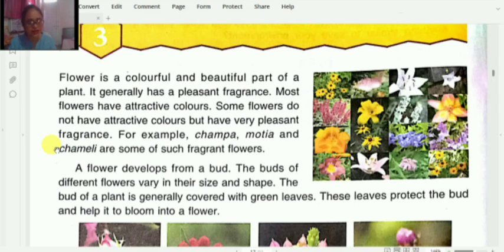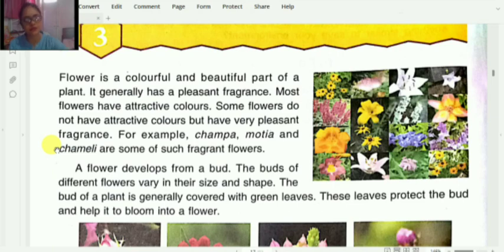Roses are red, violets are blue. Have you heard this? Yes, there are different colors of different flowers. Some flowers do not have attractive colors, but they have very pleasant fragrance. Fragrance means smell. For example, champa, motia, chameli are some such fragrant flowers. Children, have you seen the flower of champa and chameli? Both are white in color, but they smell so sweet.